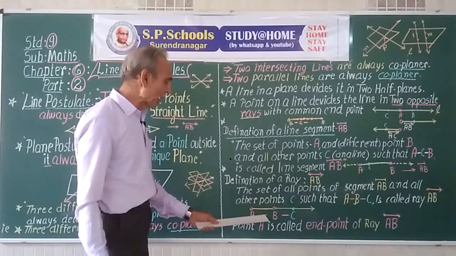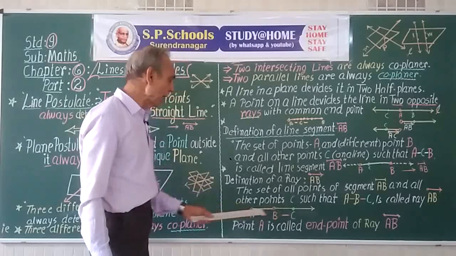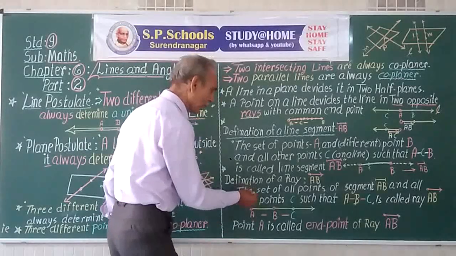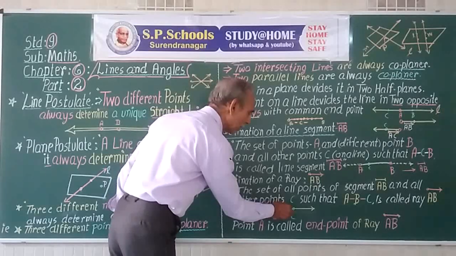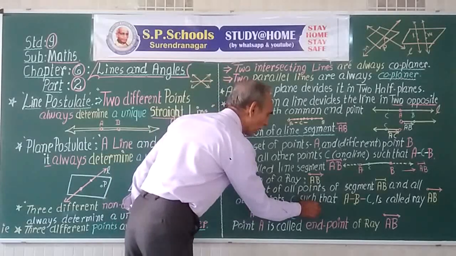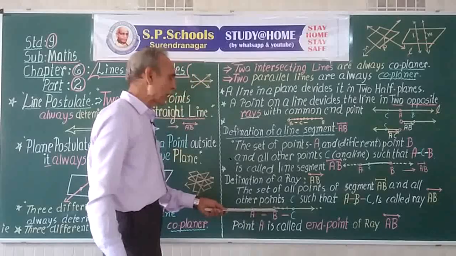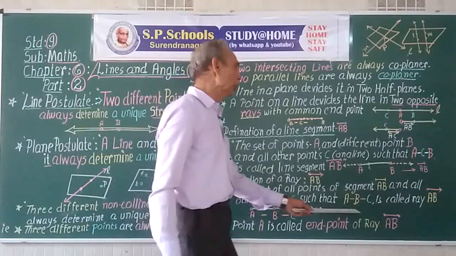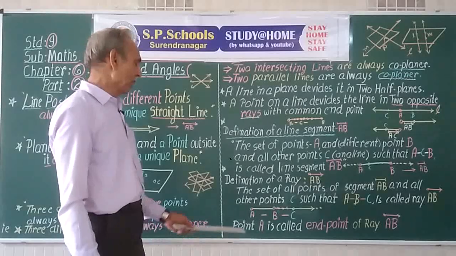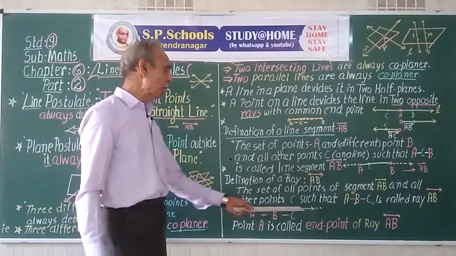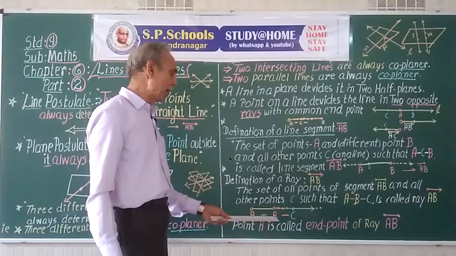Then it happens that B comes between C and A. So point C can be here, here, here. It can go on up to infinity and has no definite position. It goes up to infinity in a straight line. All these points satisfy A-B-C.